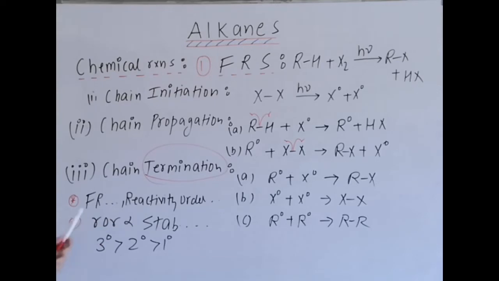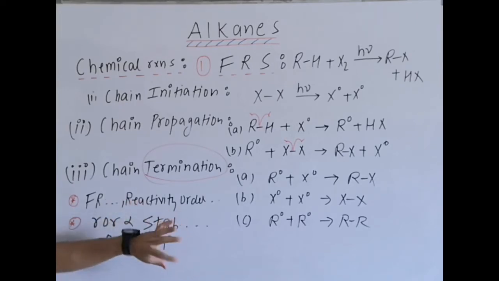Then some points: it involves free radical intermediates in the reaction. Reactivity order is fastest for F2, then Cl2, then Br2, then I2. F2 is explosive, I2 is extremely slow, or you can say no reaction in dark conditions. With I2 it requires oxidizing agents like HIO3, HIO4 or HNO3. Another point, rate of reaction is directly proportional to stability of the free radical formed.